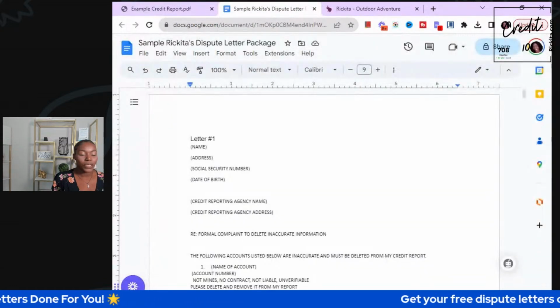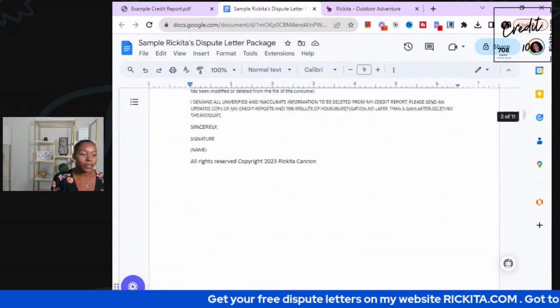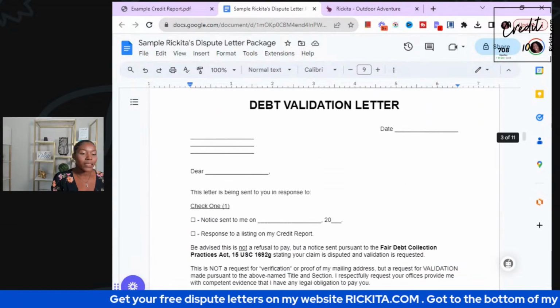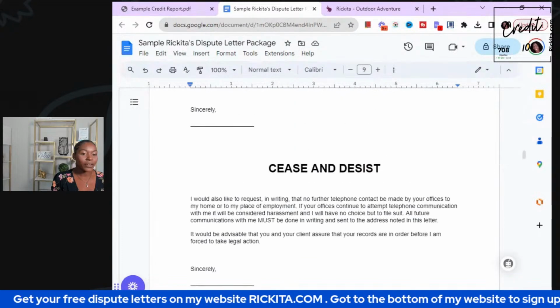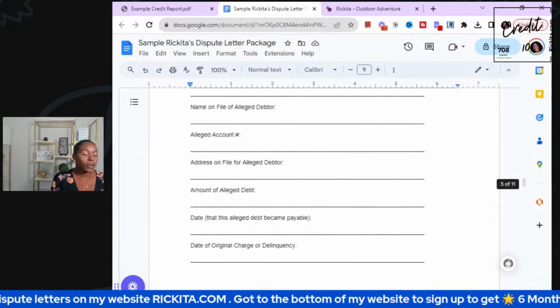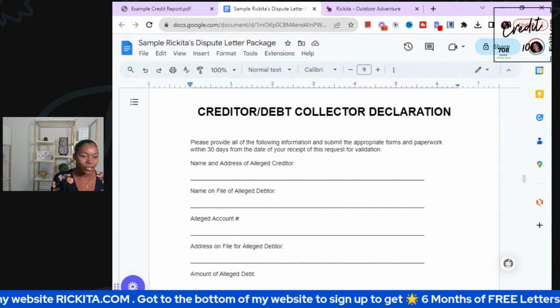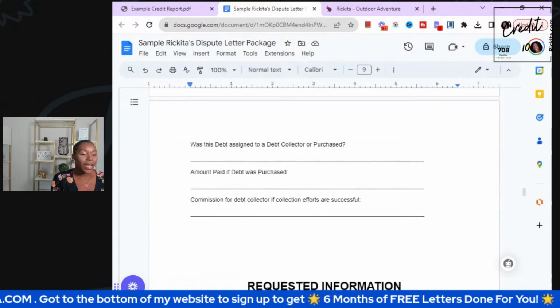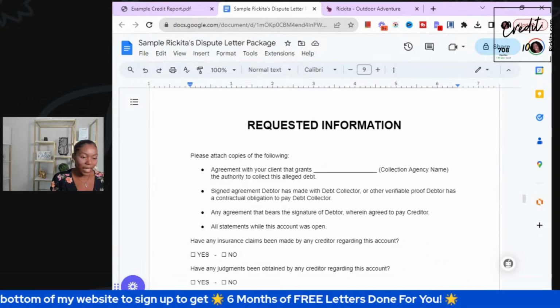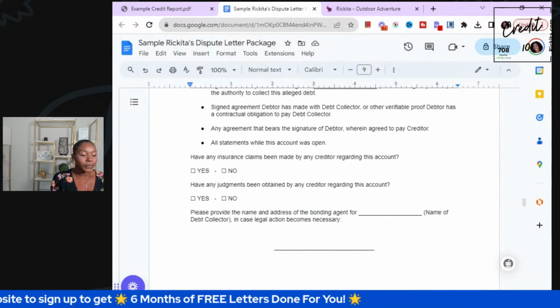And here are those dispute letters that you guys are going to get for free. If you go to rakita.com, you'll see these dispute letters. So this is the first letter we're going to send out. This is the validation of debt letter, the cease and desist letter. That's just to tell them, don't even call me, debt collectors. You guys may be getting calls from them. You have all of this for free, just going to rakita.com and getting that free letter.